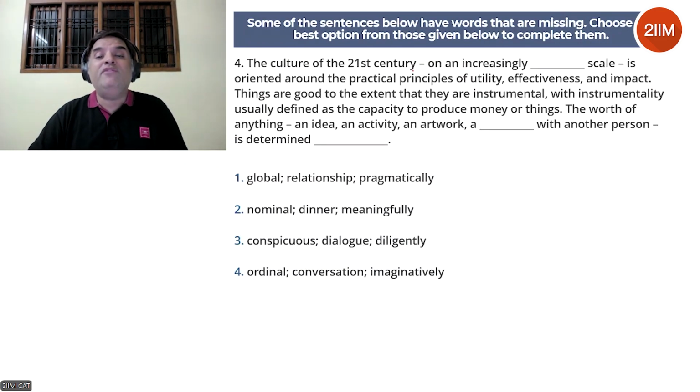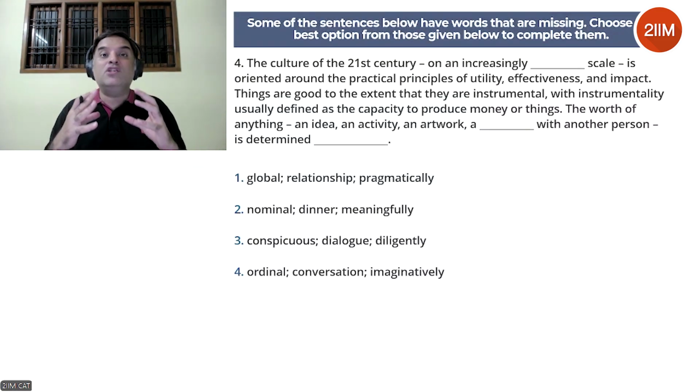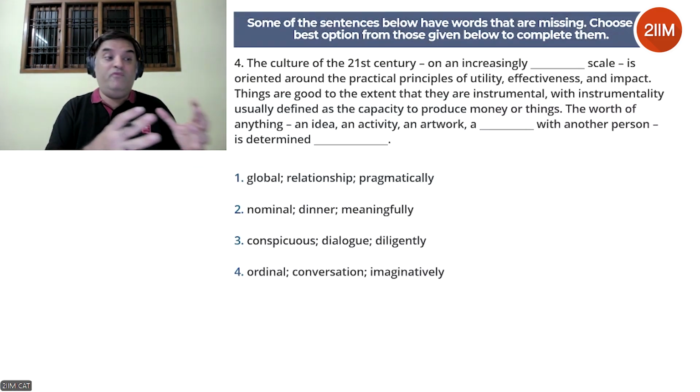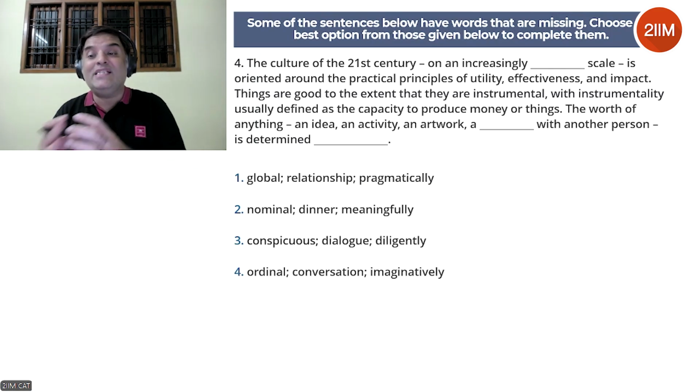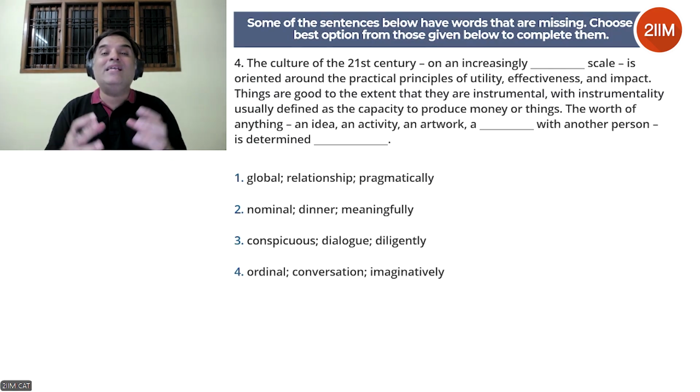The culture of the 21st century on an increasingly dash scale is oriented around the practical principles of utility, effectiveness, and impact. So understand this sentence. It's talking about the culture of the 21st century being very practical in nature. Okay, so the culture prioritizes utility, whether this thing is useful, whether this thing is effective, prioritizes things that are useful, effective, and have a high impact. So very, very practical in nature.